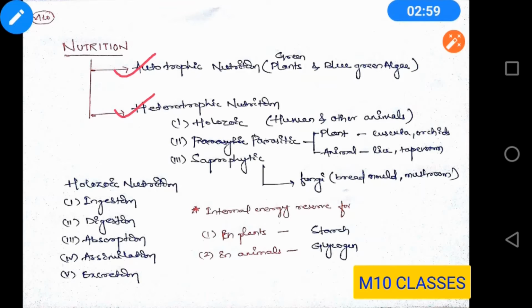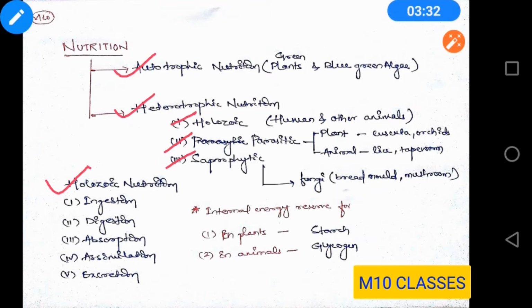Then comes heterotrophic nutrition. Hetero means you have to depend on others for nutrition. It has three parts: holozoic, parasitic, and saprophytic. So what is holozoic nutrition? Holozoic means you have to engulf the food as a whole and digest it inside your body. Basically holozoic nutrition has 5 steps, as you can see here.